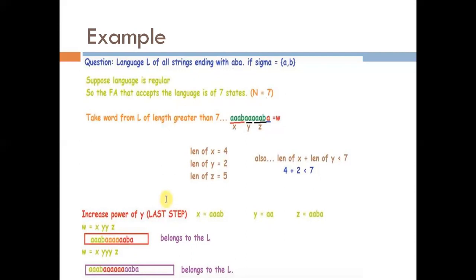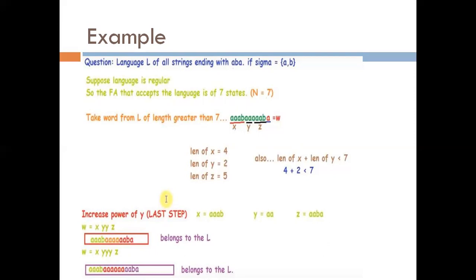And the length of X plus Y is 6, which is less than or equal to 7. So the first case is true. Then case 2 is the length of Y should be greater than or equal to 1. So here Y is 2, and 2 is greater than or equal to 1. The second case is also true.